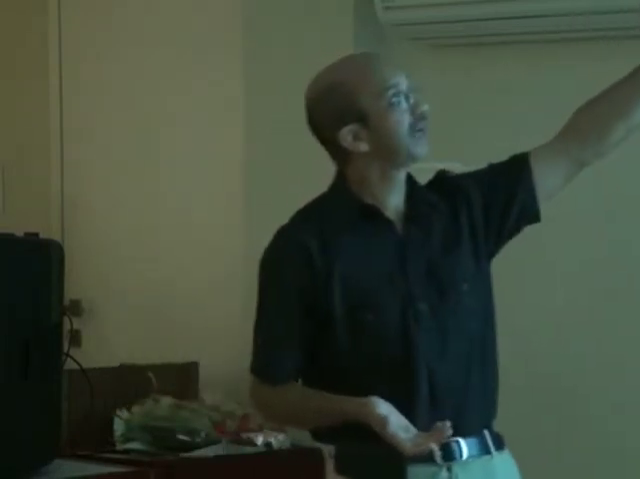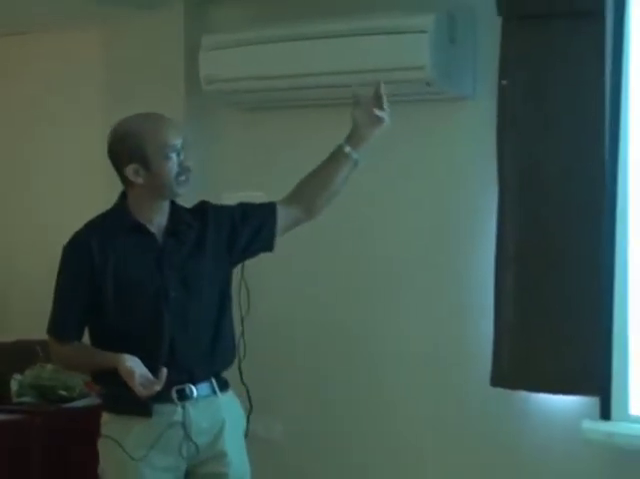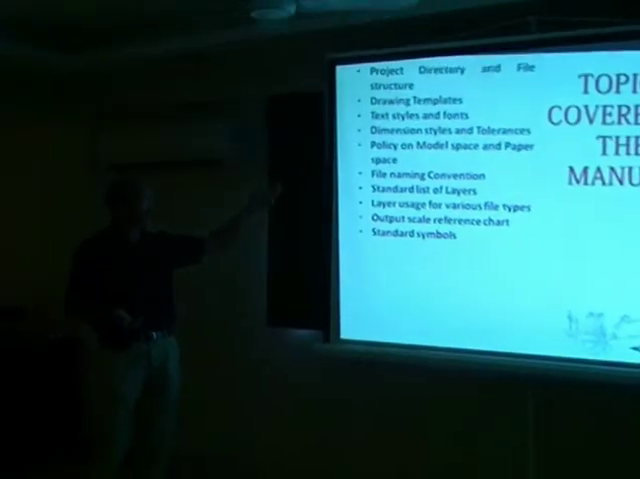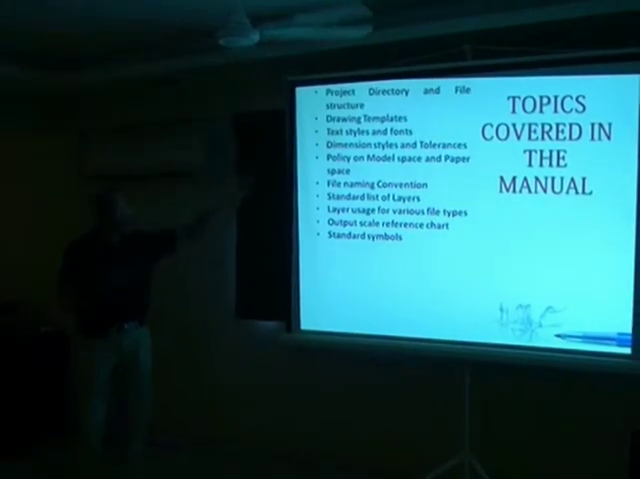Now some of the subsequent slides are just examples of the shape that is given to various topics in these manuals. The topics covered are something like project directory and file structure, drawing template, text styles and fonts, dimension styles, policy on model space and paper space, file naming conventions, standard list of layers, layer usage for various types, output, and this goes on and on.